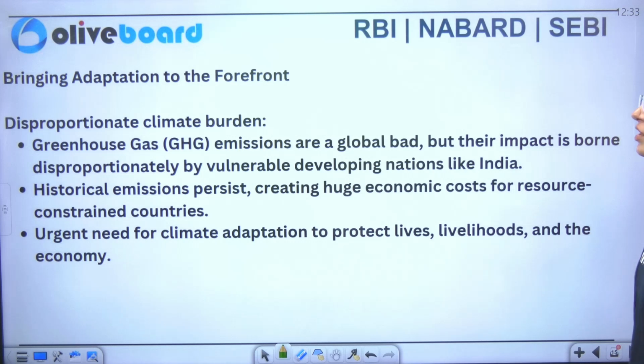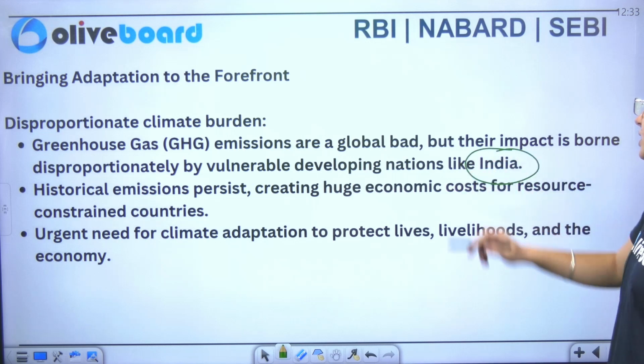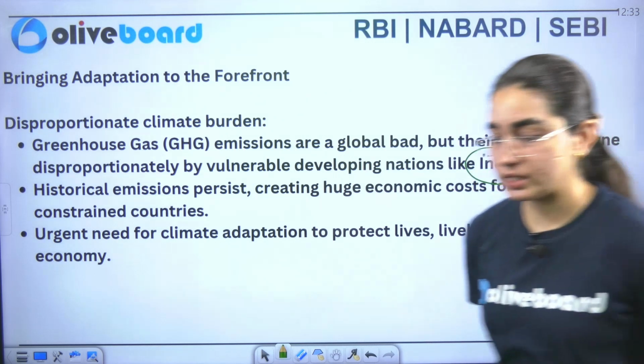Now we'll see about the disproportionate climate burden. So it includes greenhouse gas emissions, they are globally bad, and their impact is borne disproportionately by the vulnerable developing nations like India. This is what has been specifically mentioned in this particular survey.